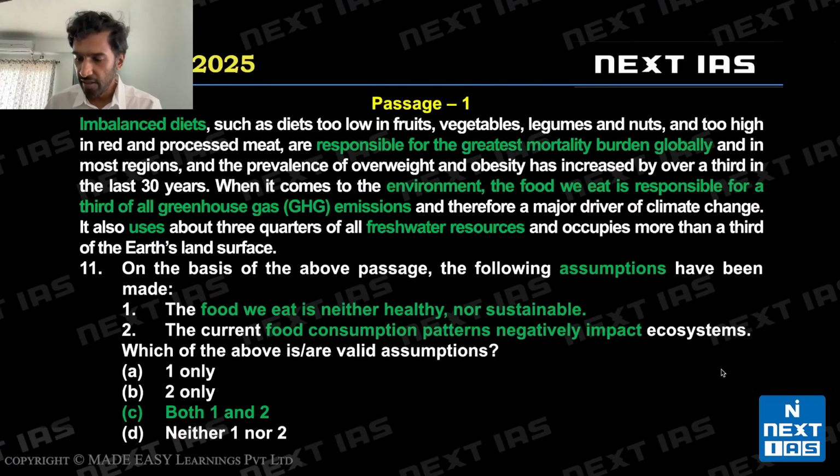I can check the validity of this assumption by simply removing these words. Right, I told you that by adding or removing the word not, the negation, we can tell whether an assumption is valid or not. Now if I said the food we eat is healthy and sustainable, this would negate the passage. The passage would stop making sense. So I know for sure statement 1 is a valid assumption.